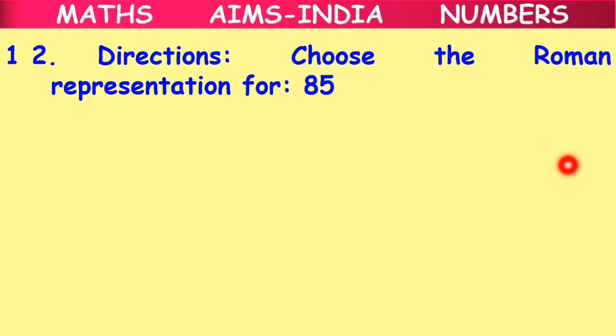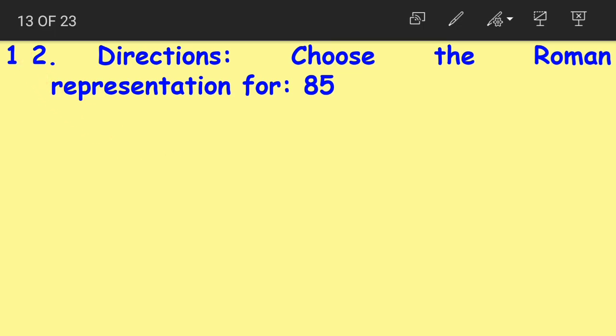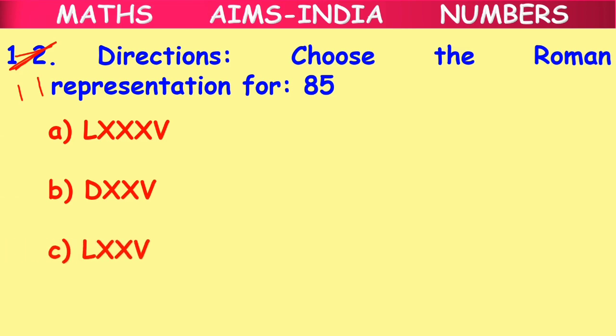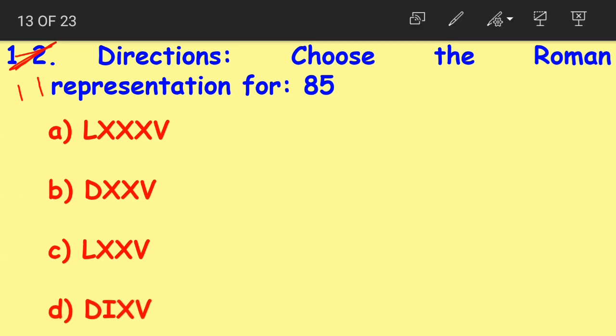Question number 12. Choose the Roman representation for 85. Don't worry, this is 11 only. There has been a mistake in writing the question number. That's it. Choose the Roman representation for 85. Option A, LXXXV; option B, DXXV; option C, LXXV; option D, DIXV.